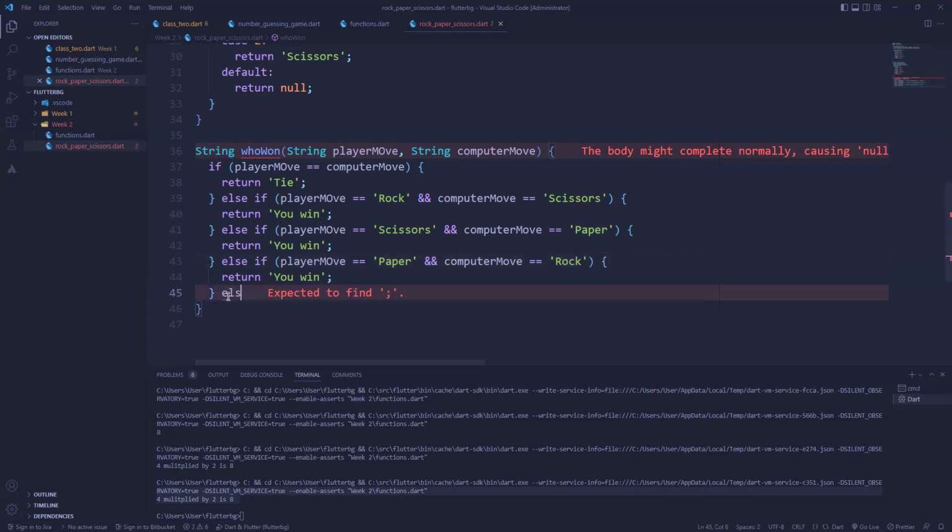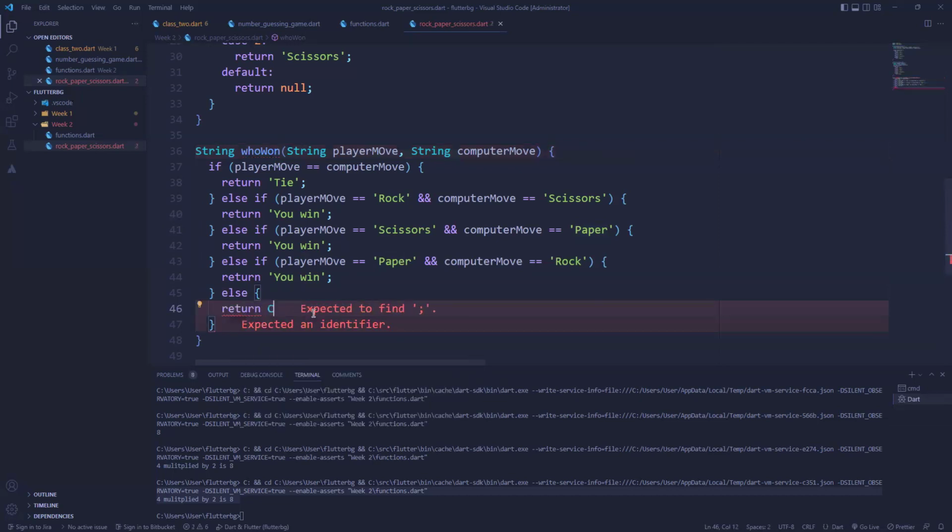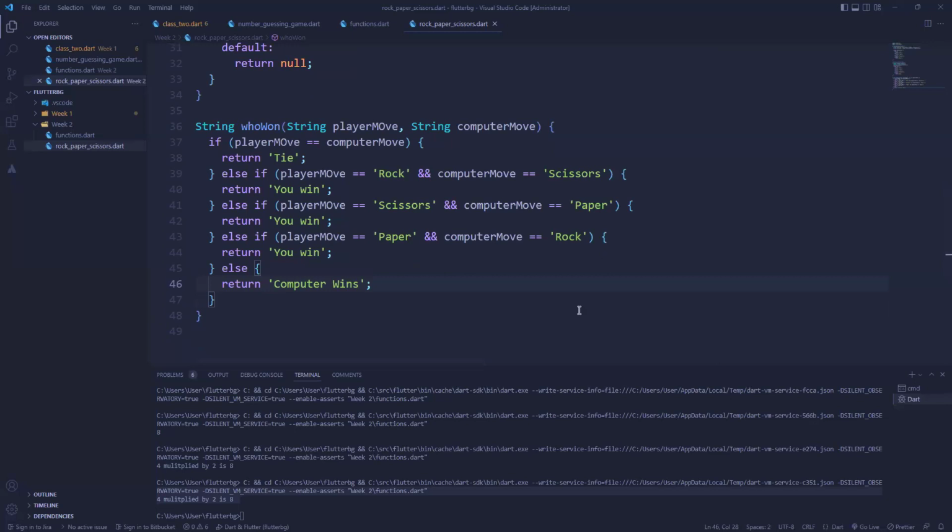Else, which is a final else, that means none of these options actually were true. That means it's not a tie and you didn't win. So what does that mean? It actually means that the computer won. So we'll return a string because the function takes a return type of string. So computer wins. Okay, so this is it, right?